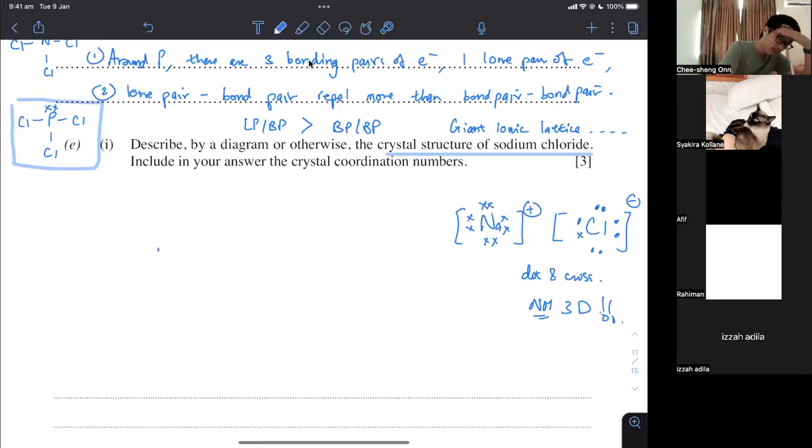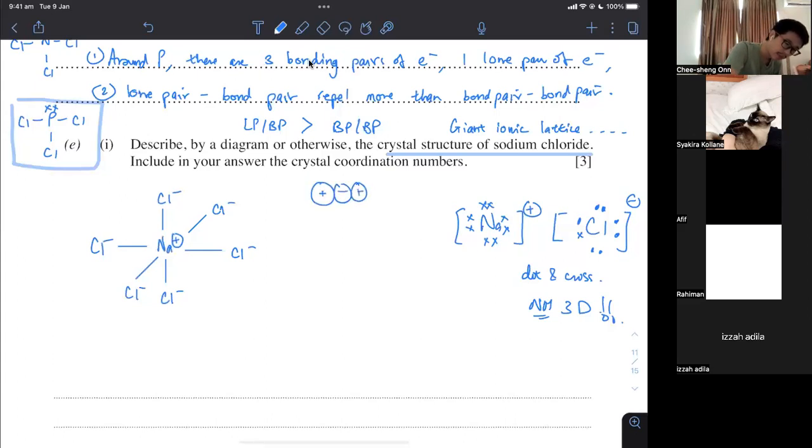So here, you must have seen this diagram before, surrounded by 6 Na plus. So usually this is what happens in textbooks. We show the Na plus is surrounded by 6 Cl minus. So these are alternating cations and anions because these are the giant ionic structure, alternating cations and anions. This is something that you would have already been able to describe from O level. So I'm currently teaching O level, and this is in the syllabus. Candidates should be able to describe giant ionic structure as alternating cations and anions, and they are tightly packed as a solid.